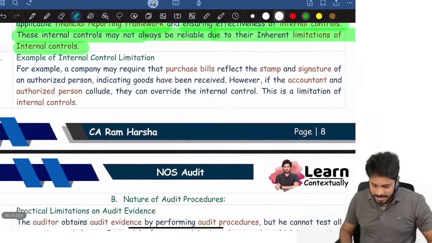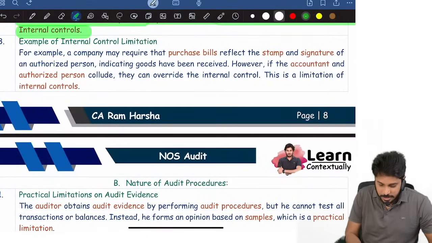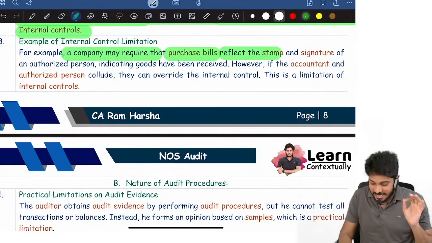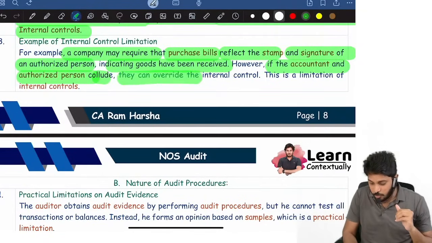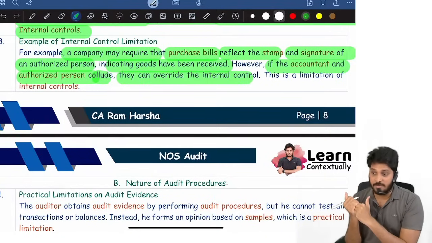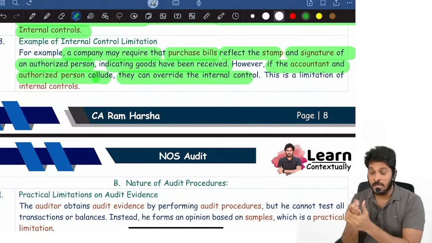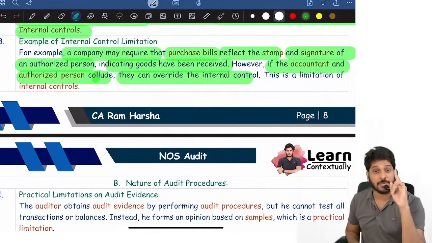Next, what is an example of inherent limitation? What is an example of internal control limitation? Suppose a company may require purchase bills to reflect the stamp and signature of the authorized person, indicating that goods were received. However, if the accountant and authorized person collude, they can override the control and create a dummy document. Even though goods are not received, they will show that it is received. So persons can manipulate. Collusion, that is also one of the major limitations.